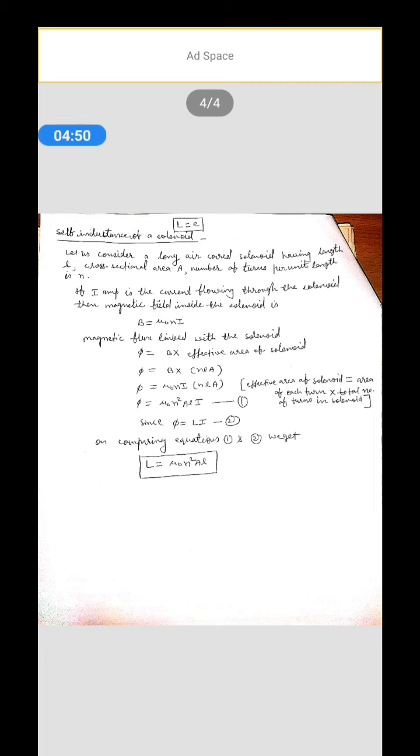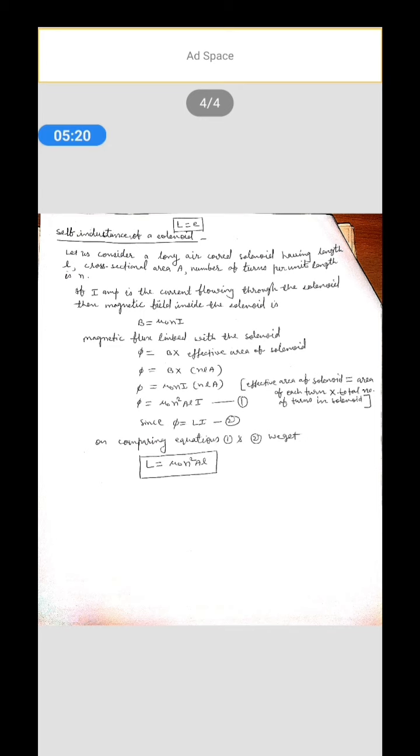We get L equals E. Now, self-inductance of a solenoid. Let us consider a long air-core solenoid having length small l, cross-sectional area capital A, and number of turns per unit length small n.